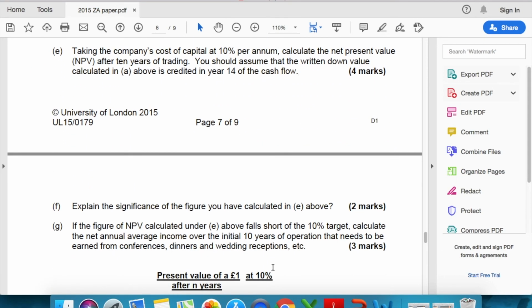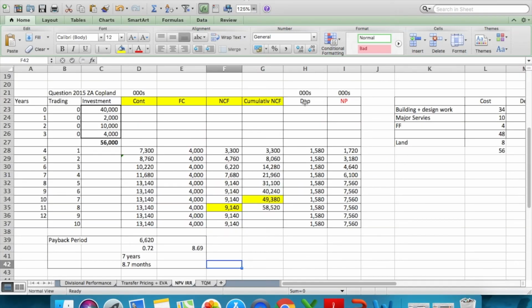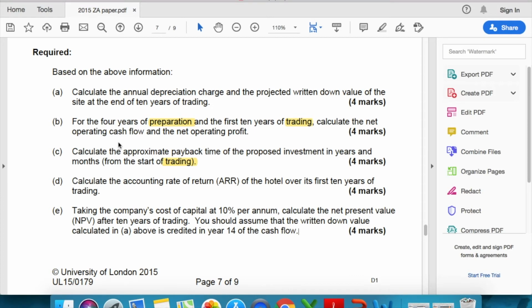Do remember that the whole of the working has already been done. You now need accounting rate of return over the 10 years of trading, which is simple. You already have the net profit divided by 10, to get the average profits. You already have the investment at the beginning of the period, right? You can divide it by 2 to get the average investment. Since they've not given us any residual value right now, your ARR will be based on this formula.